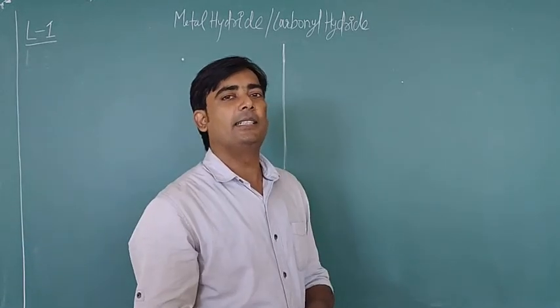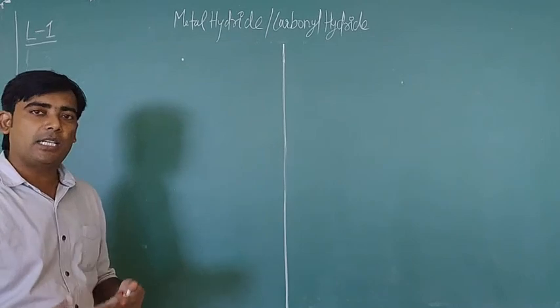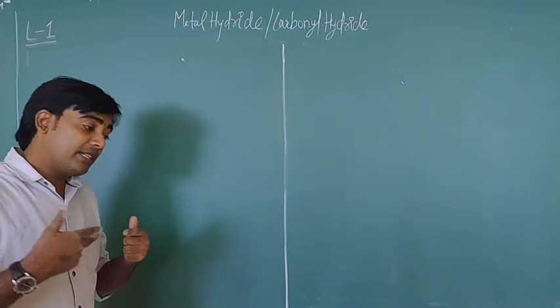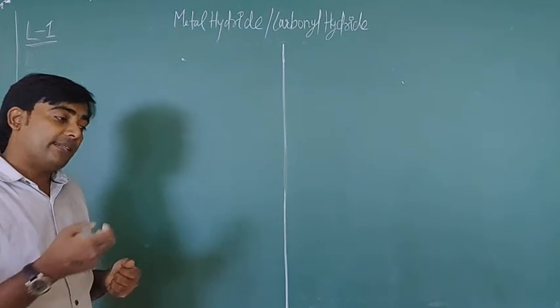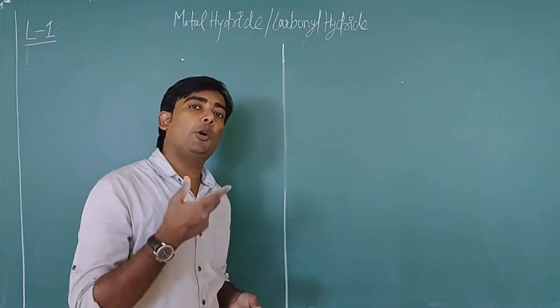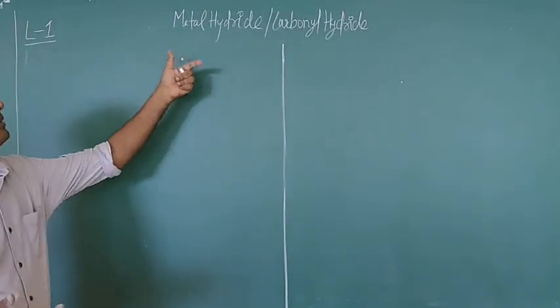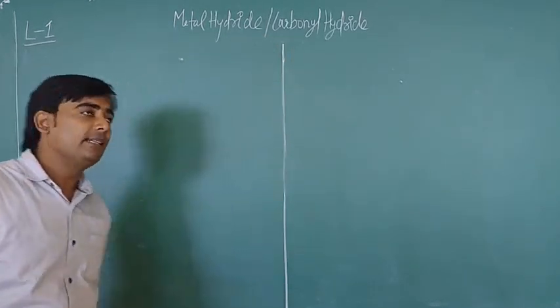In the last lecture we discussed metal carbonylate complexes, and we discussed that when metal carbonylate complexes attract a proton, the obtained compound is known as a metal hydride complex or carbonyl hydride complex.